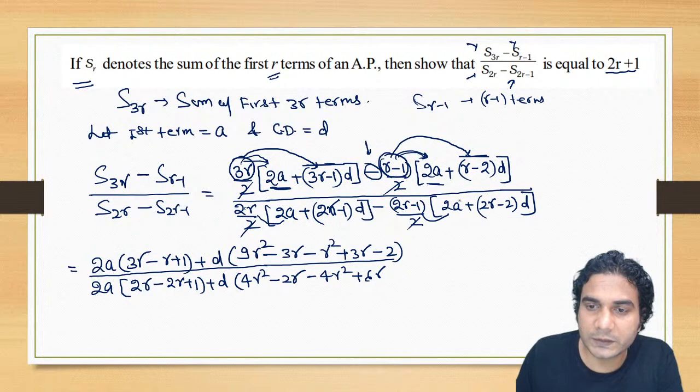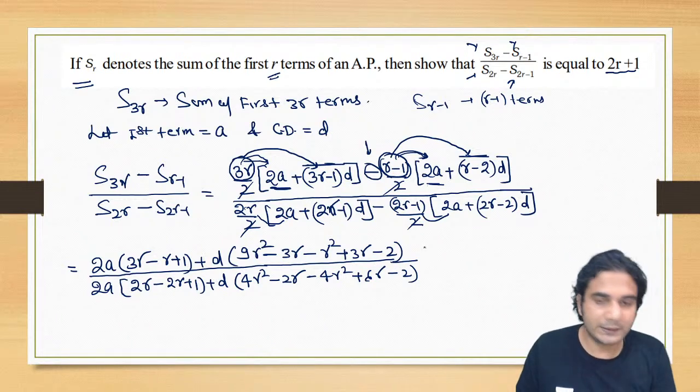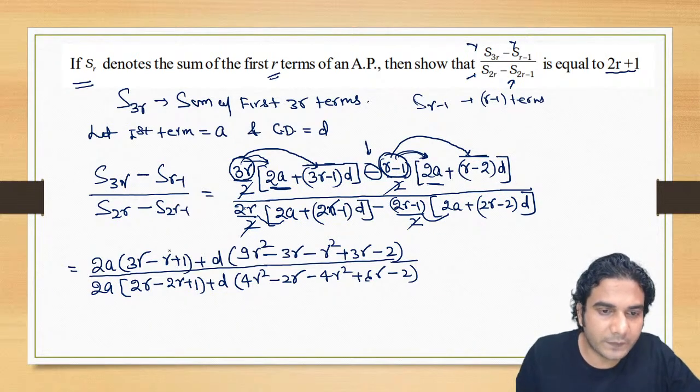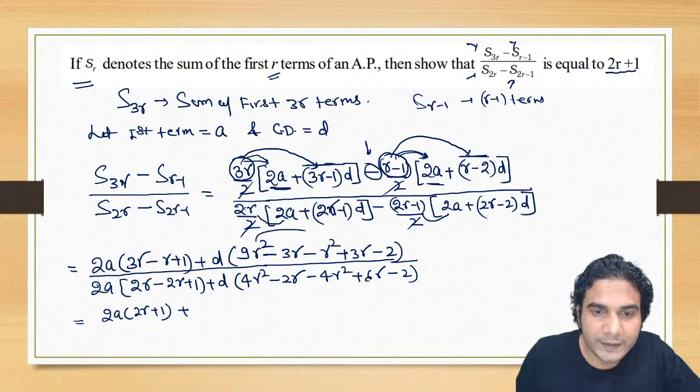We are very close, just about to finish. Minus 1 into minus 2 is plus 2, so it is going to be now minus 2. This is now done. Just some calculation is remaining, so let's finish it fast. Now it is going to be 2a into 2r plus 1 in the numerator plus. Now let's simplify this also. This is going to be 8r square. So d into 8r square, and minus 3r plus 3r will get cancelled, minus 2.